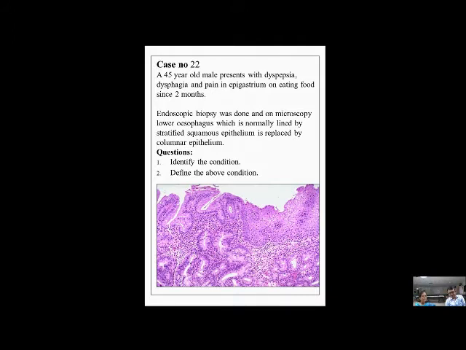We asked them to identify the condition. So they identified this as stratified squamous epithelium replaced by columnar epithelium. They knew this terminology also, which was told to them as Barrett's esophagus. Next, when they learn about Barrett's esophagus, they should be able to recall this and tell us what pathology they see in Barrett's esophagus. Because we discussed a similar case for dysplasia. Yes, dysplasia.